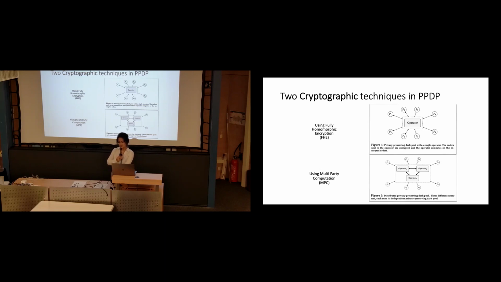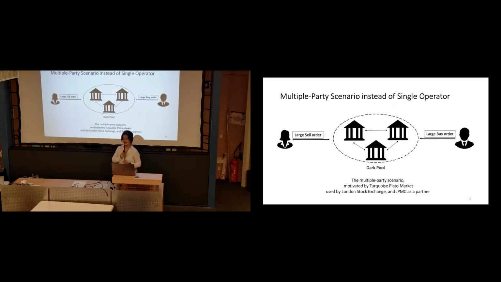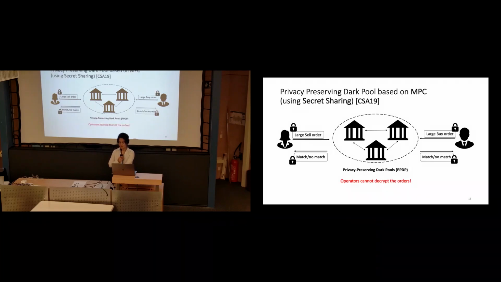I have to mention before that using multiple parties in the clear in the real world is also something that came into practice, motivated by the Turquoise Plato market, which is happening in Europe, run by the London Stock Exchange, and JP Morgan is also one of the partners in this multi-party dark pool to eliminate that single point of trust and failure. But it's without cryptography.